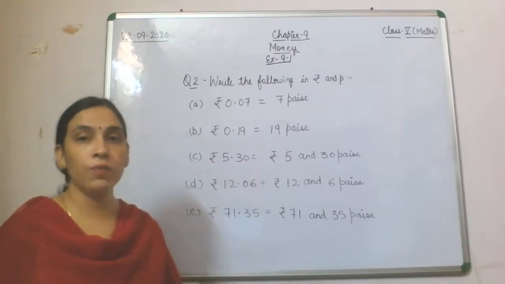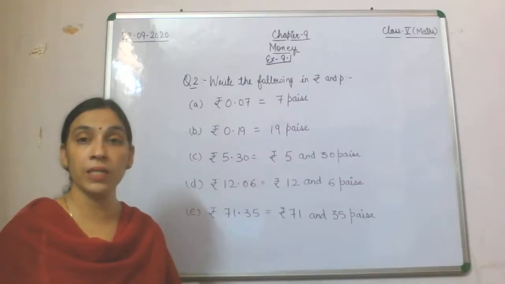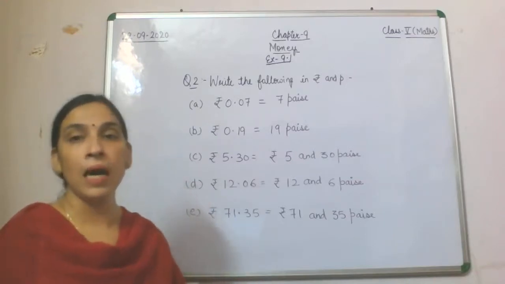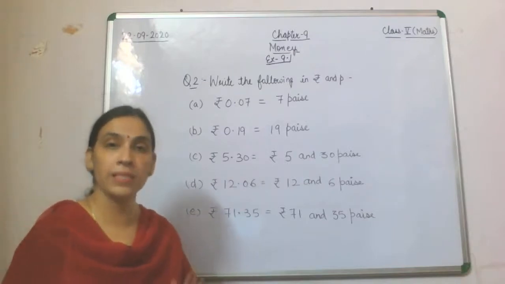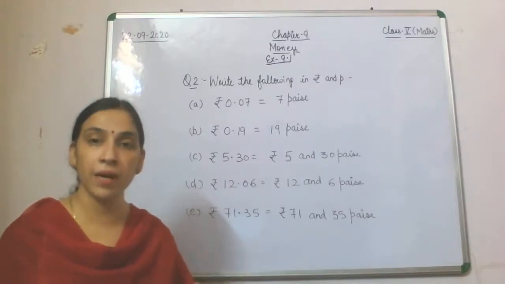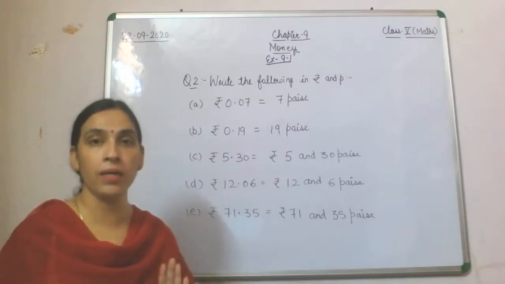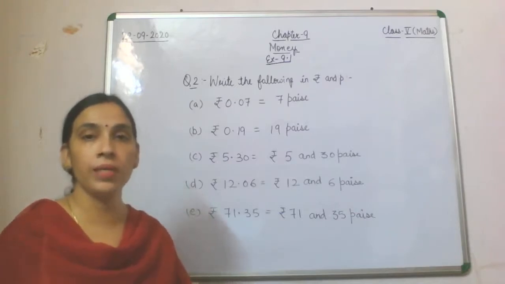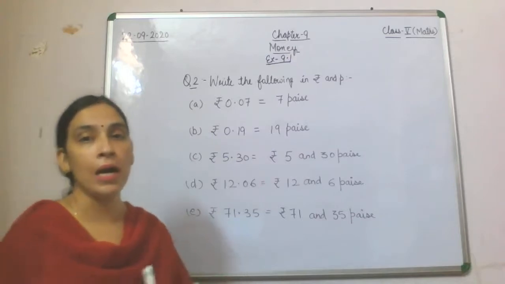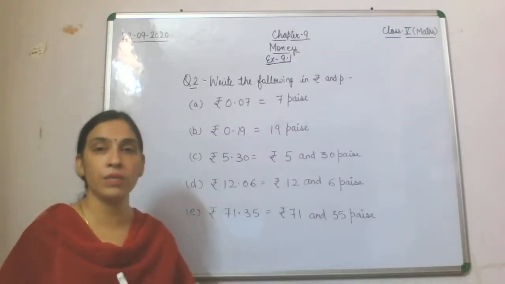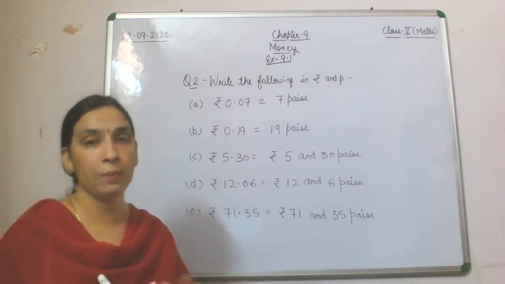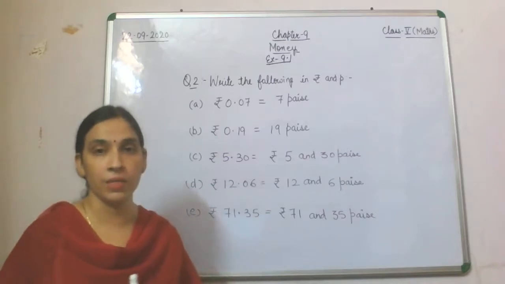Fine. So children, what have we done today? Today we have taken an introduction to money. We saw how we can convert paisa into rupee by dividing by 100. Next, we saw how to write a given amount using rupee and paisa, and vice versa.